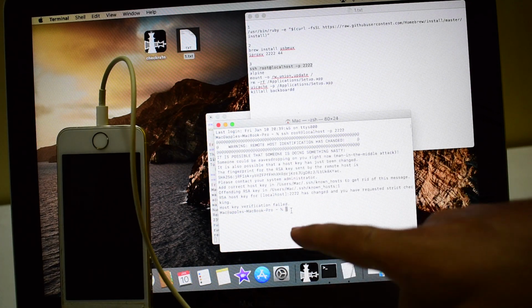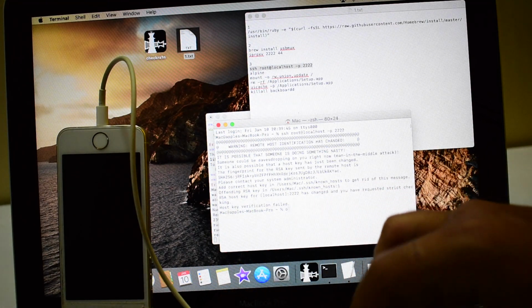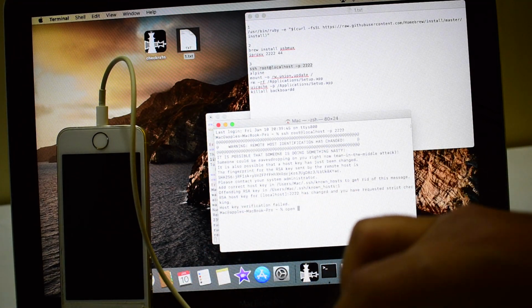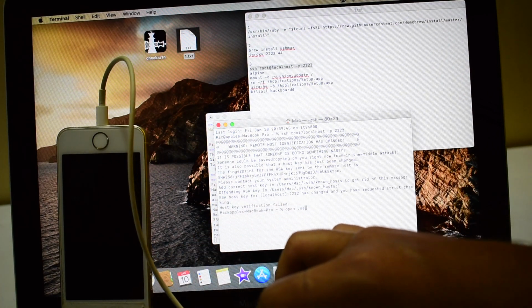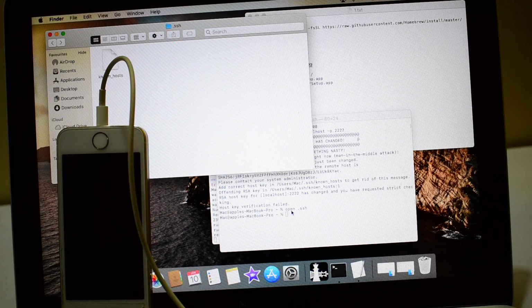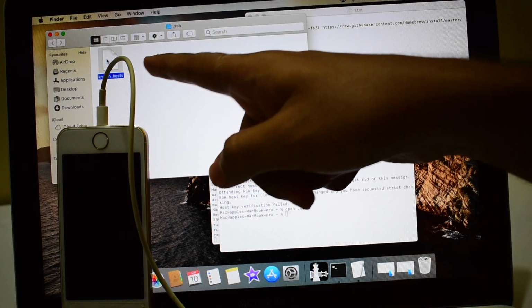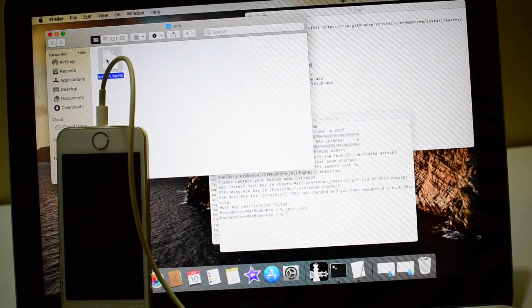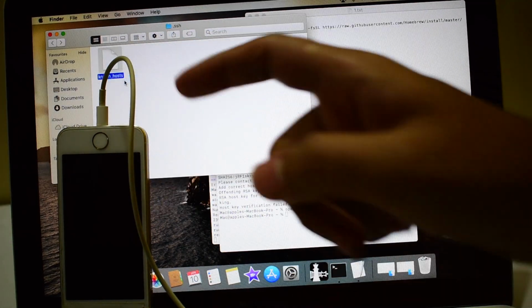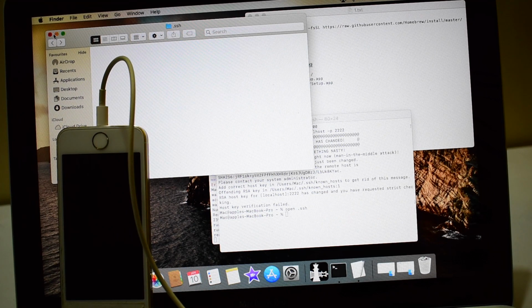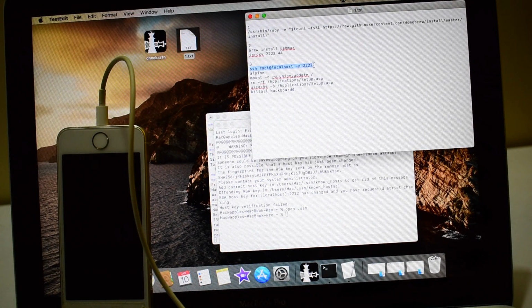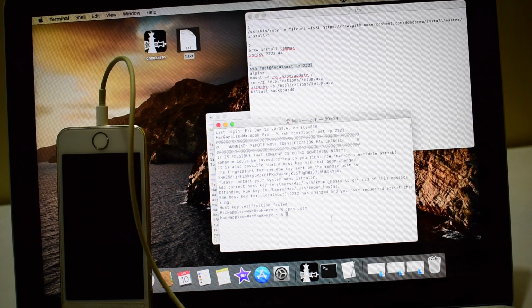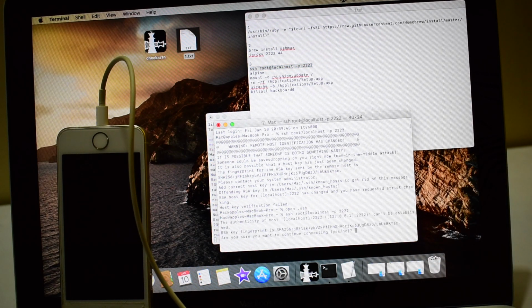Click on type open space .ssh. Now you have to delete this known hosts file. Click on move to bin. Minimize this window and copy this command again and paste it right here. Click on enter.